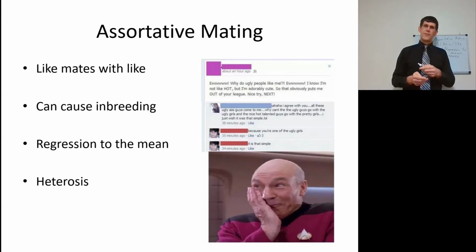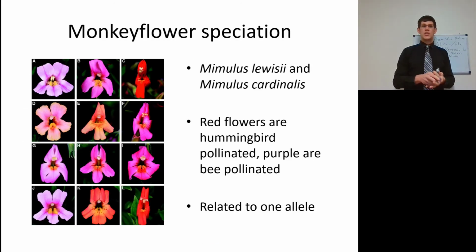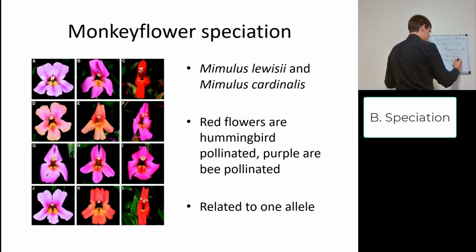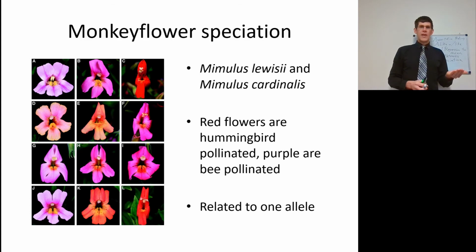Something you would like to know now for assortative mating is how it leads to speciation. Monkeyflowers in specific are a good example of assortative mating leading to speciation. So here we have two species. This A and L are Mimulus lewisii and Mimulus cardinalis. This is some research done at the University of Washington, by Douglas Schemske and someone else. But anyway, A is Mimulus lewisii.